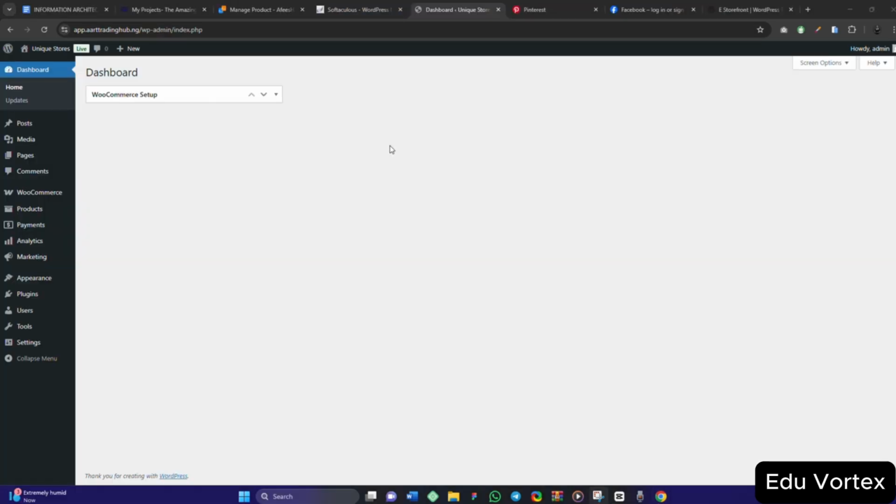Next thing is that you have to understand how to upload a product. You know all the settings of WooCommerce. You know how to set your payment gateway now. Now the next thing is that let's go to our theme customization.